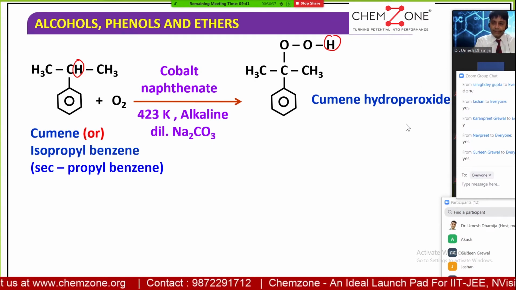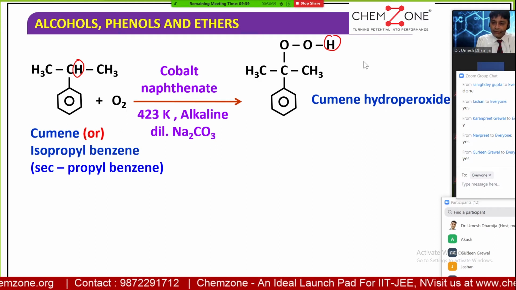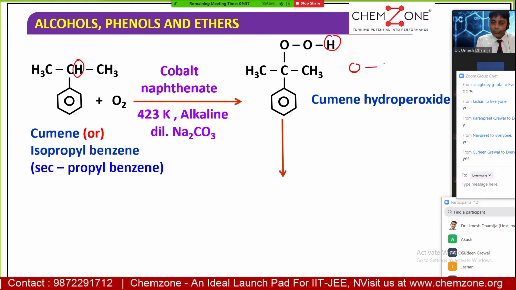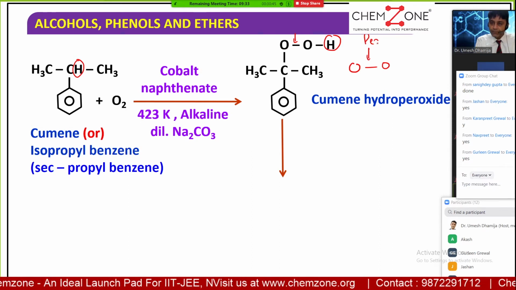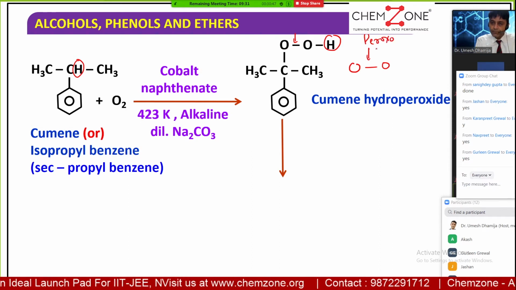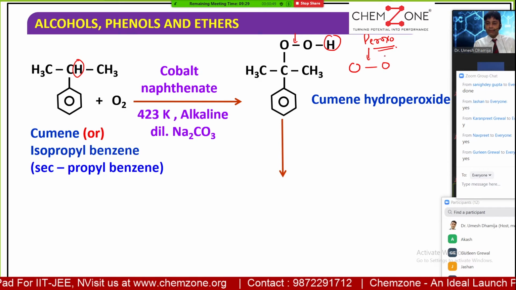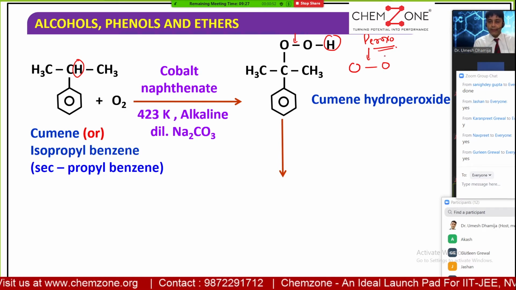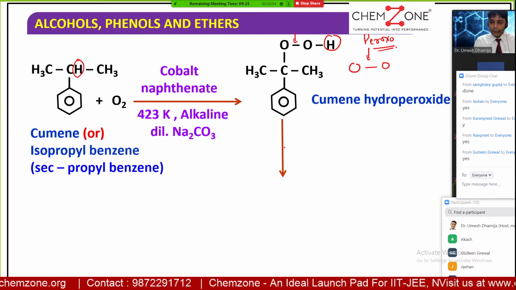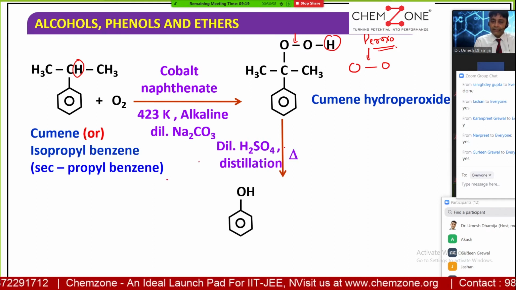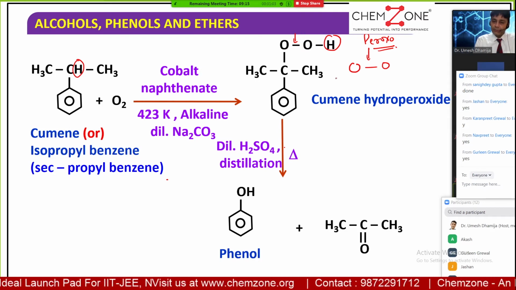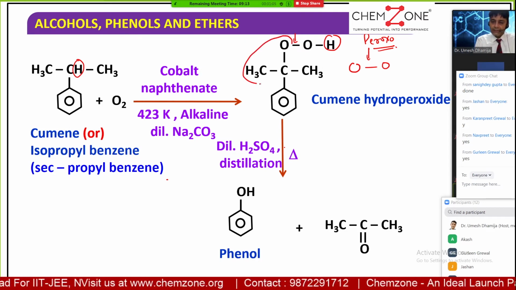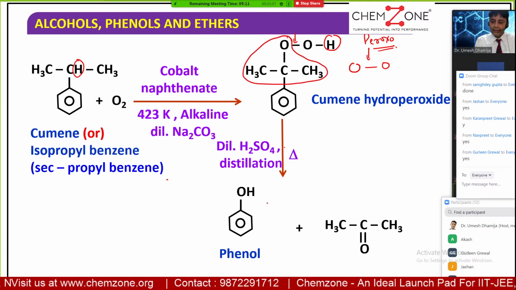hydroperoxide. You can see the peroxo linkage: wherever we have an O single bond O, this is called the peroxo linkage. And now this one is treated with sulfuric acid. We get phenol and acetone. This part is broken from here, this acetone goes away, and we get the phenol.